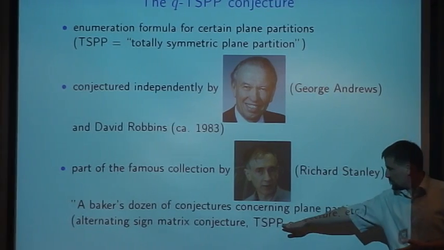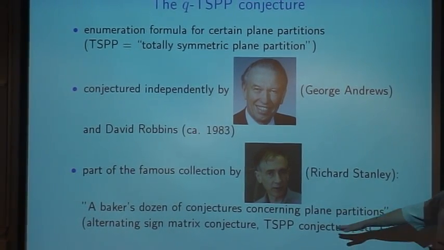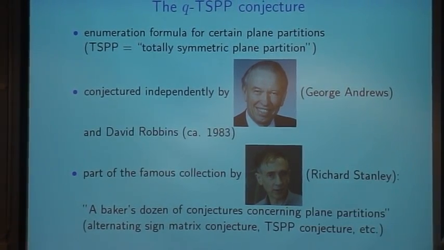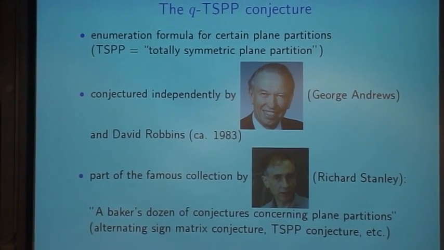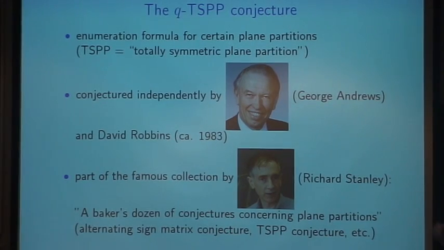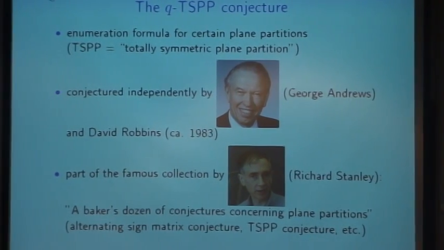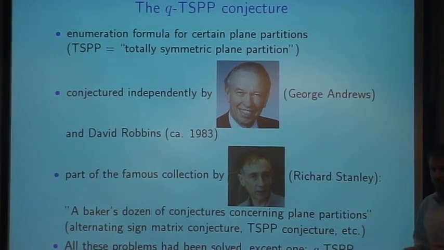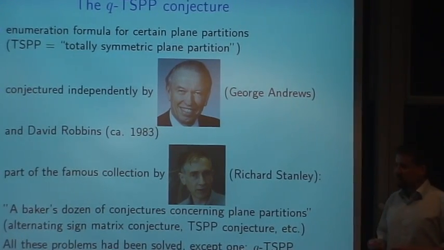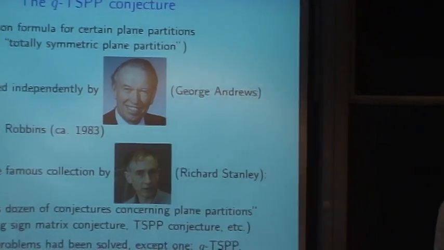And another version of this is related to the q-TSPP. I will explain what the TSPP conjecture is. This had been proven in 95 and many others. So it's like a baker's dozen. Until now, all of these problems had been solved, except this q-TSPP, which stayed open for all this time.